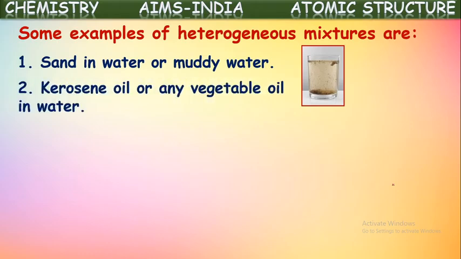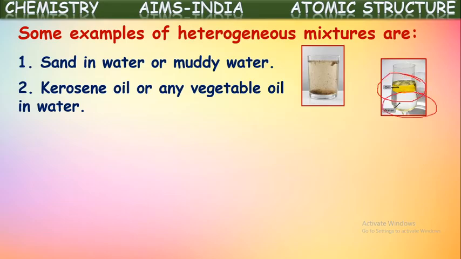Next, kerosene oil or any vegetable oil in water. Yes, oils won't dissolve in water. If you pour oil and water into one glass, stir it, and allow them to stay for some time, water and oil form two separate layers. We can see them clearly. See, it is shown here. Oil will come and float on water. Water will be at the bottom because it is denser.